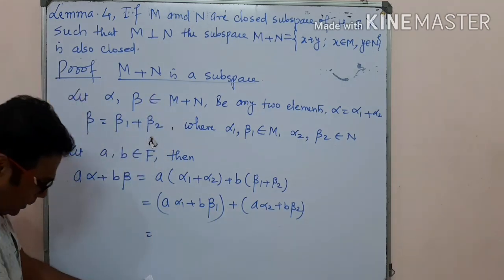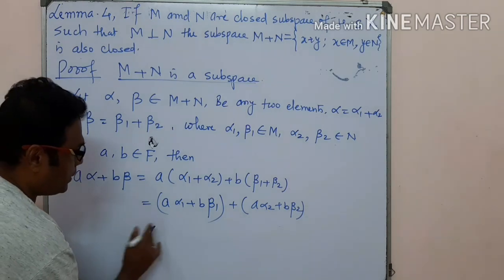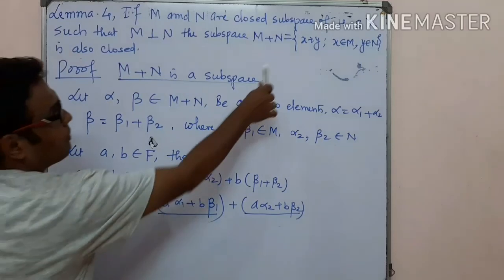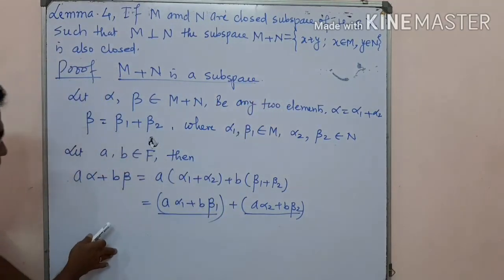Now again, this is an element of M, with the help of this definition.